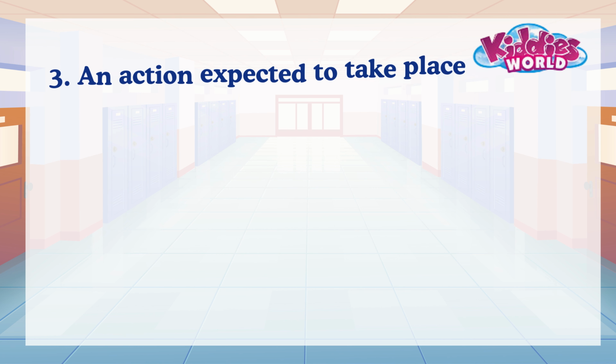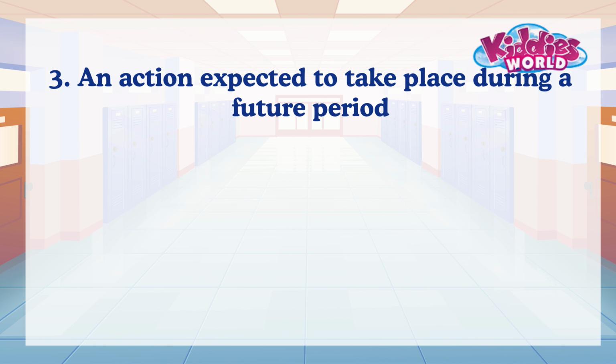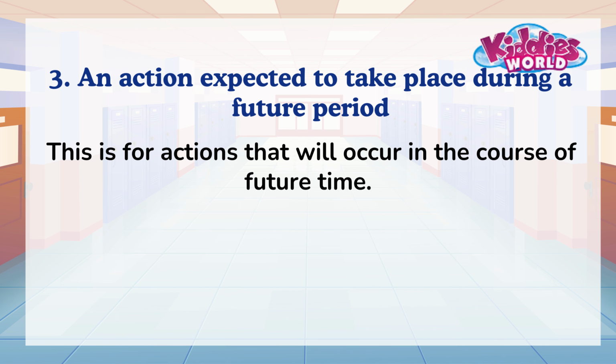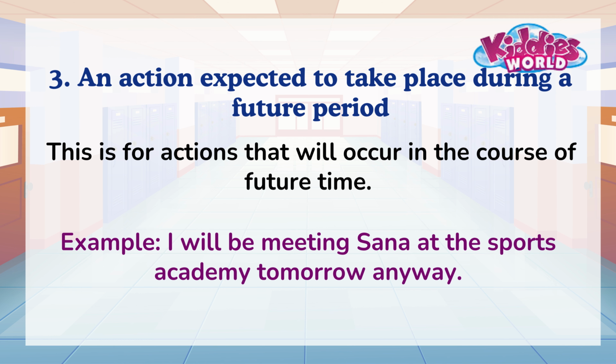3. An action expected to take place during a future period. This is for actions that will occur in the course of future time. Example: I will be meeting Sana at the sports academy tomorrow anyway.